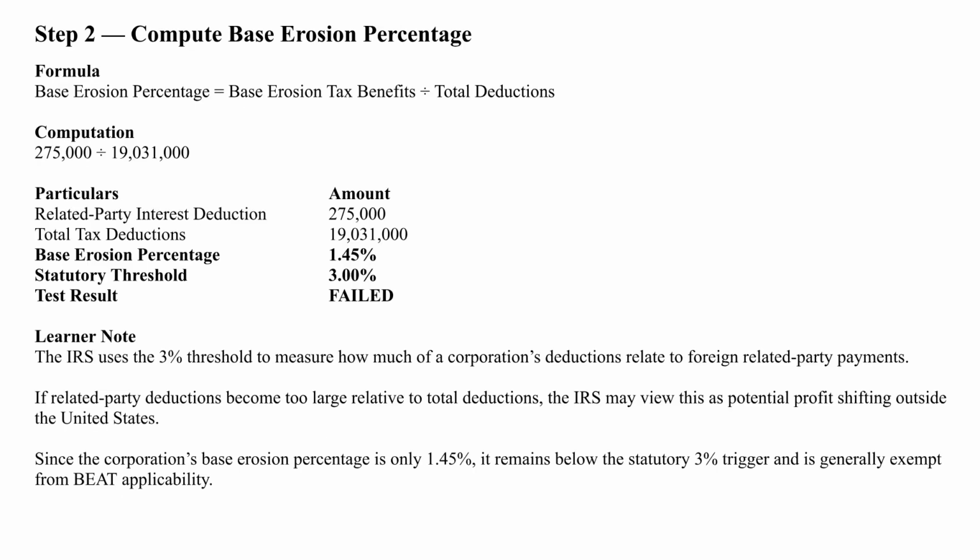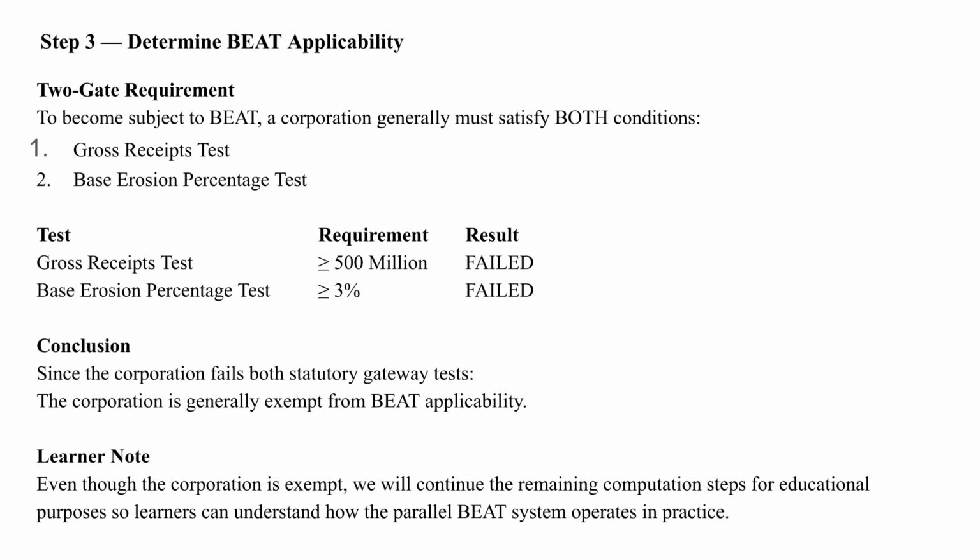Next, we compute the base erosion percentage. The result is 1.45%. The statutory threshold is 3%. Since 1.45% is below 3%, the corporation fails the second gateway test. To become subject to BEAT, a corporation generally must satisfy both gateway tests. Our corporation failed both. Therefore, it is generally exempt from BEAT. We'll continue the computation for educational purposes.